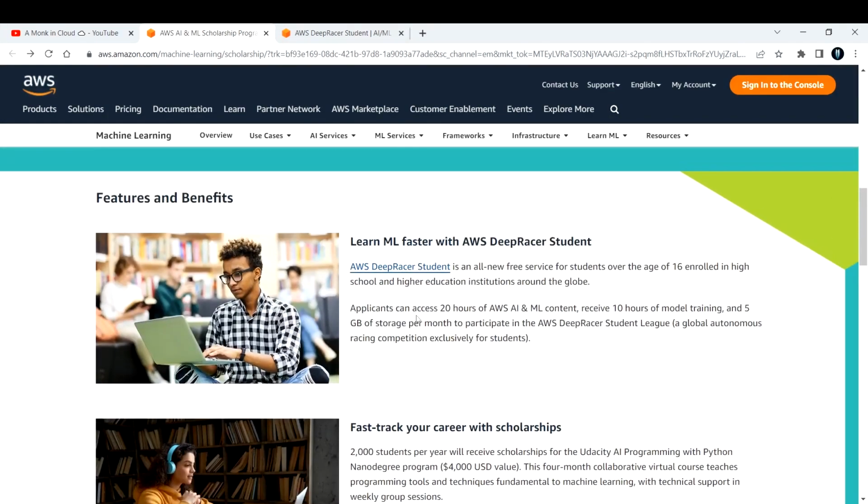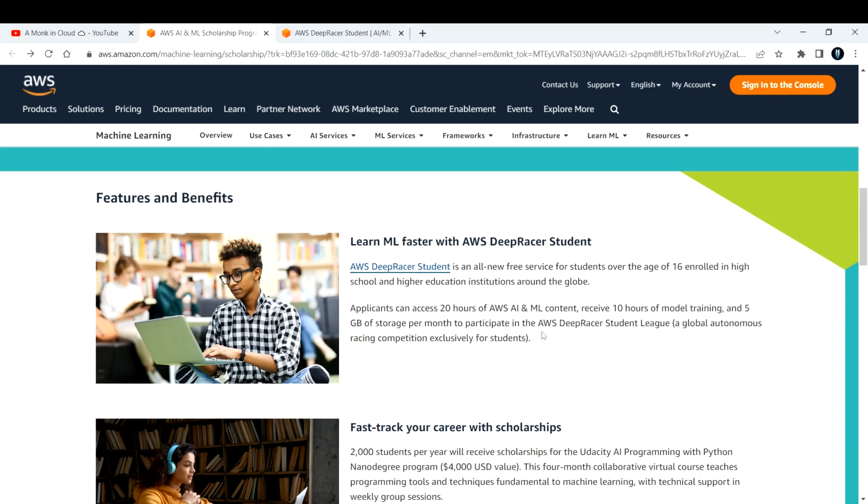These are the features and benefits it is offering. You can learn ML faster with AWS DeepRacer Student, an all new free service for students over the age of 16 enrolled in high school and higher education institutions around the globe. Basically, you will get access to 20 hours of AWS ML and AI content. You would also receive 10 hours of model training, and this is important, 5 GB of storage per month, completely free for you to use.